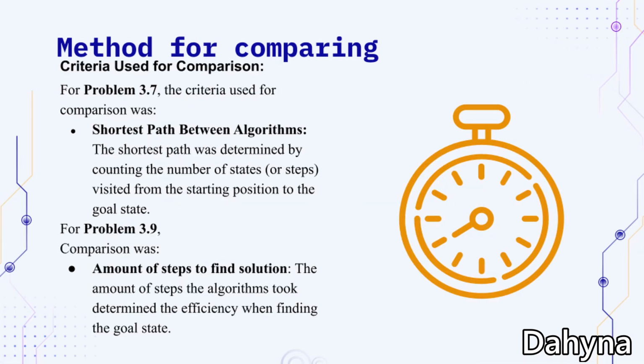Method for comparing. For problem 3.7, the criterion used for comparison was the shortest path between algorithms. The shortest path was determined by counting the number of states or steps visited from the starting position to the goal state. For problem 3.9, the comparison was the number of steps to find the solution. The number of steps the algorithm took determined the efficiency when finding the goal state.